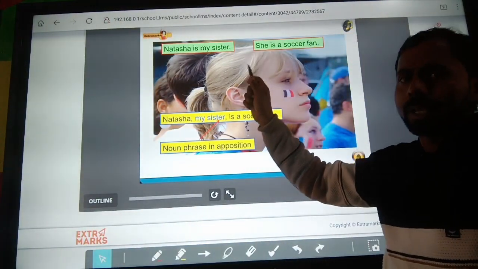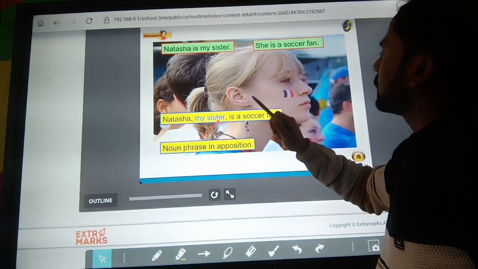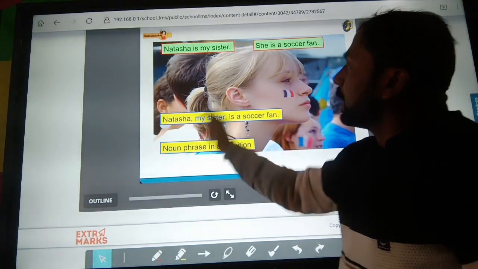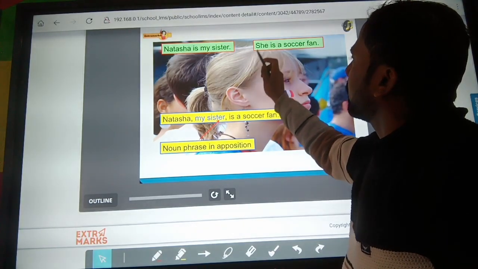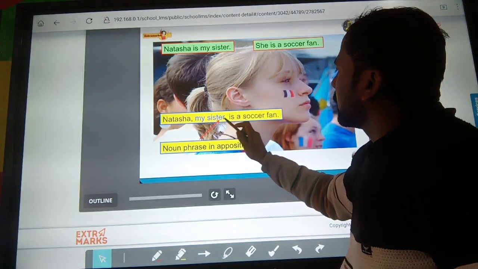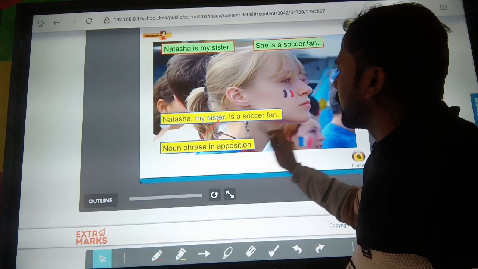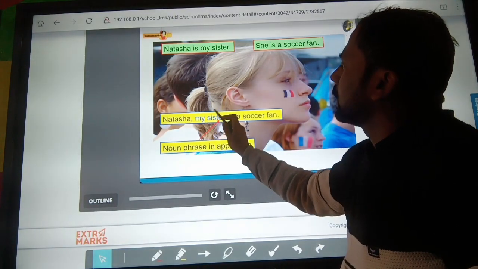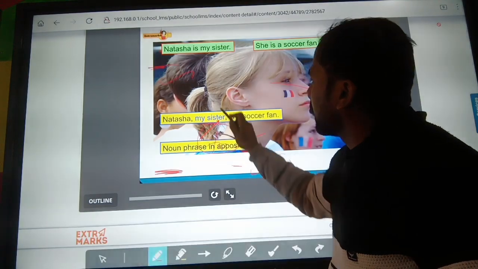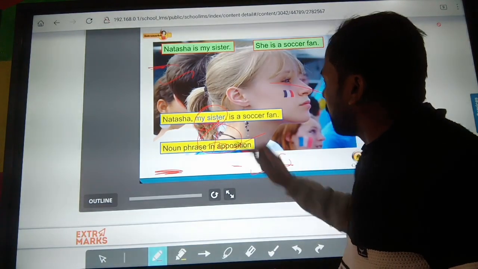So both sentences are combined into one simple sentence by using the noun, like Natasha and my sister. Here is a soccer fan phrase, a noun phrase in opposition. This word is a noun phrase and it is a form of opposition.